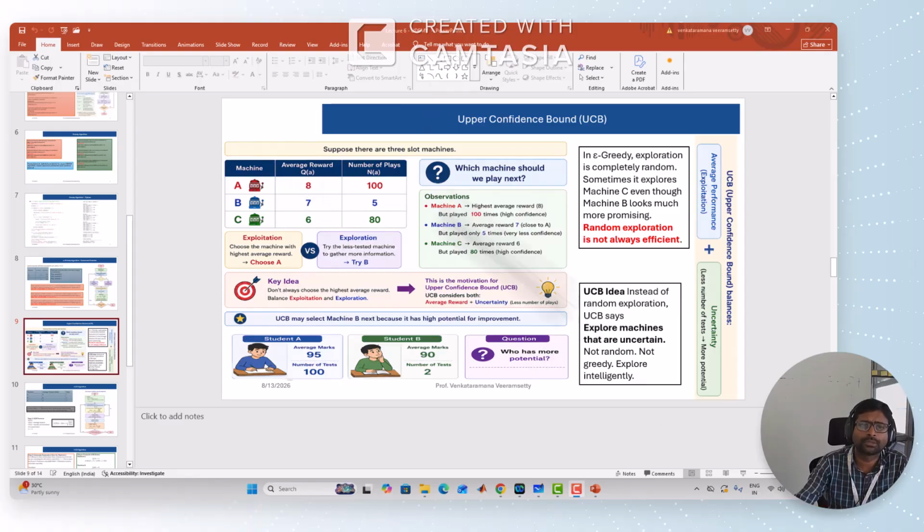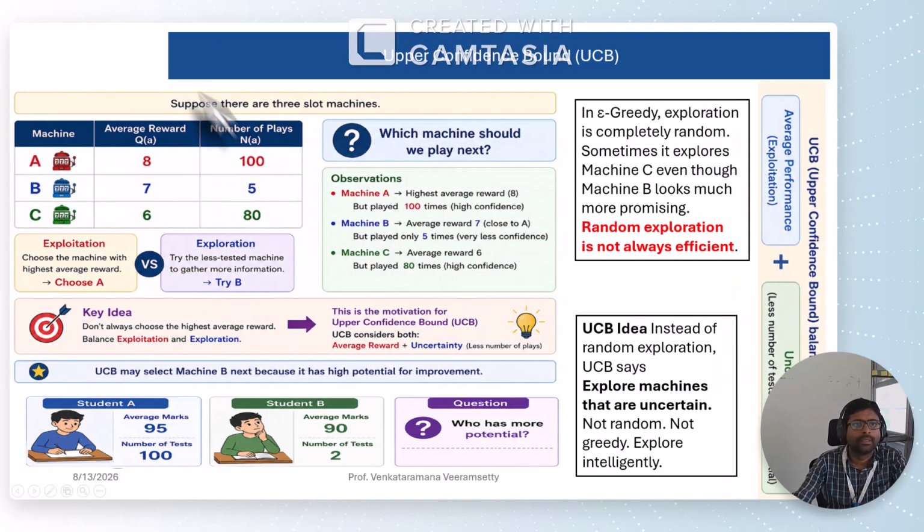Suppose assume there are three slot missions. Mission A already participated in 100 plays. Based on these 100 plays, the average reward is 8. That means on average it gives 8 rupees as a reward.